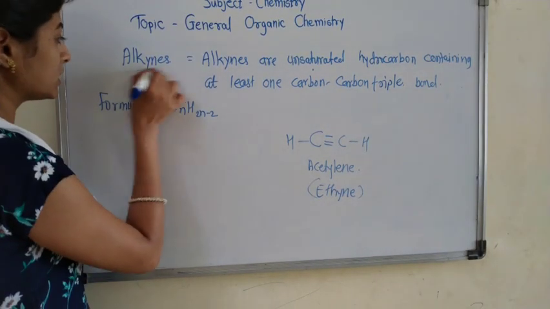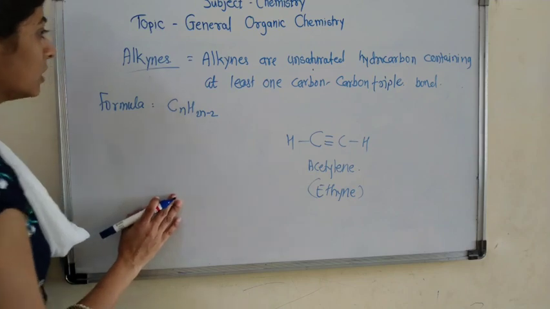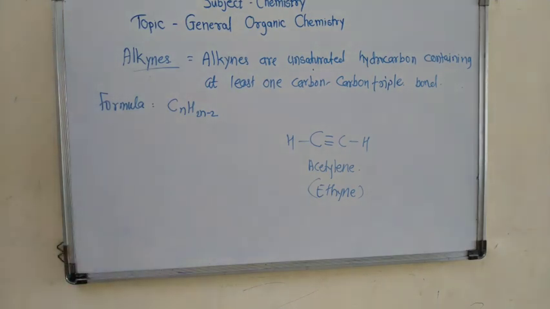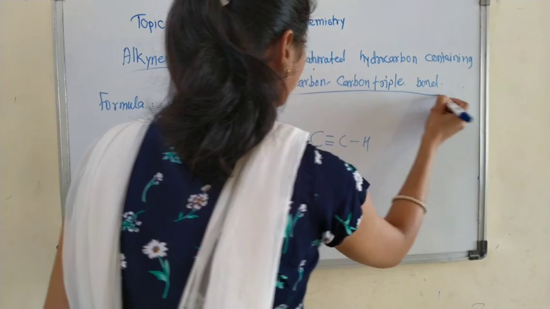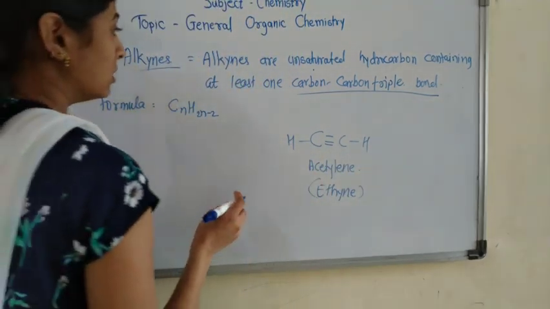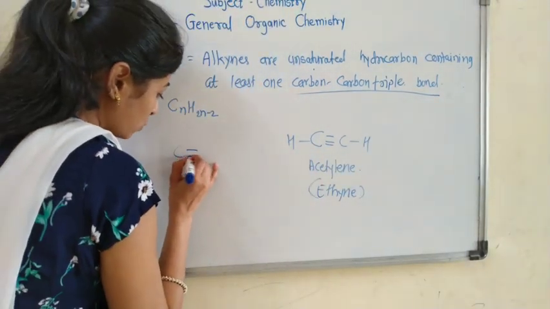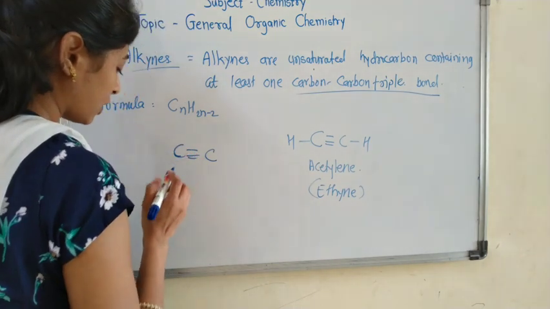Next hydrocarbon is alkynes. Alkynes are unsaturated hydrocarbons containing at least one carbon-carbon triple bond in their structure.